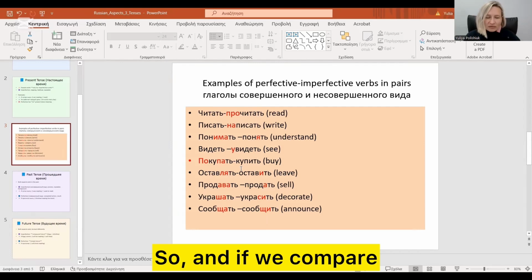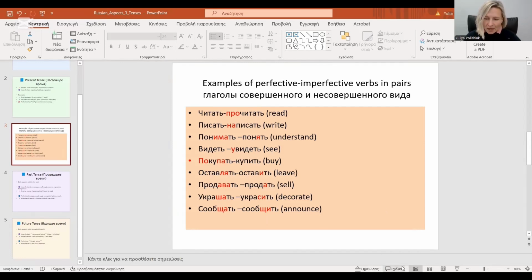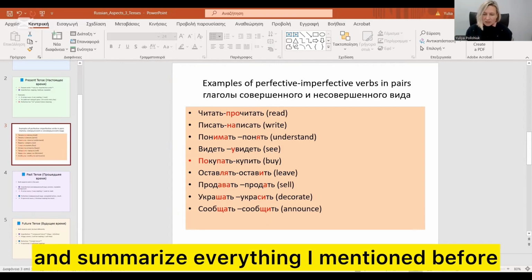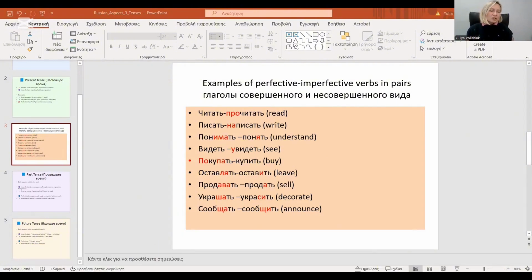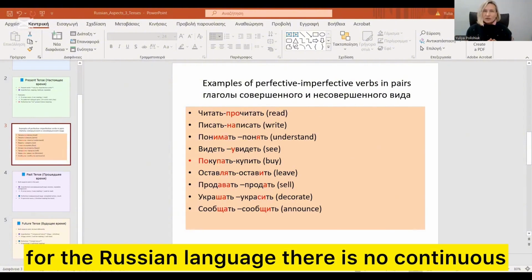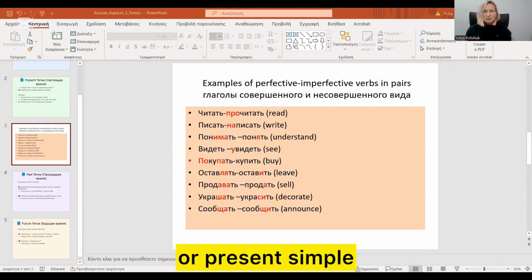So, if we compare and summarize everything I mentioned before, let's go to the English and Russian equivalents. So, present simple. For the Russian language, there is no continuous or present simple.